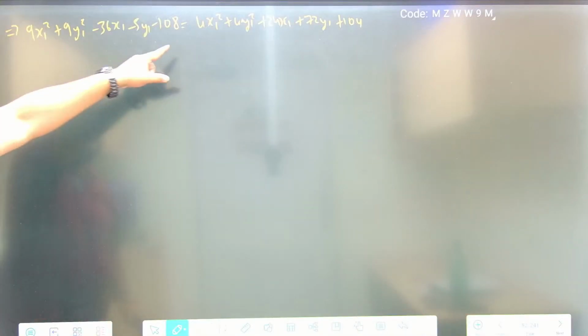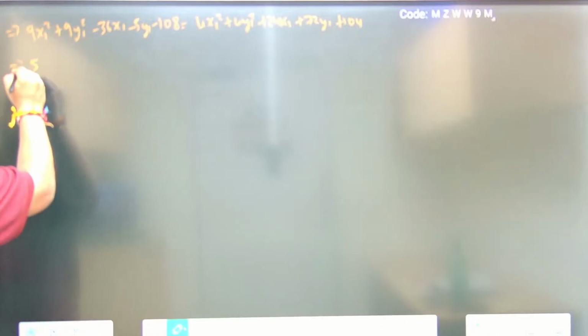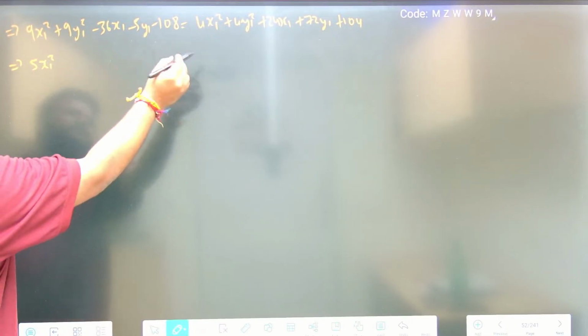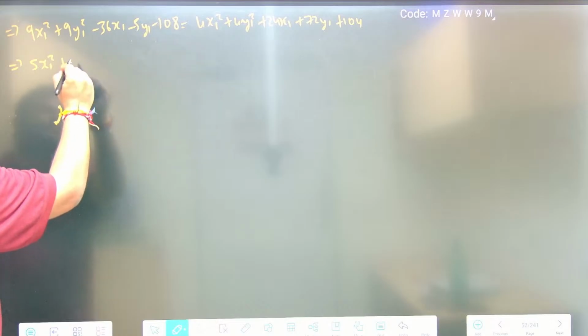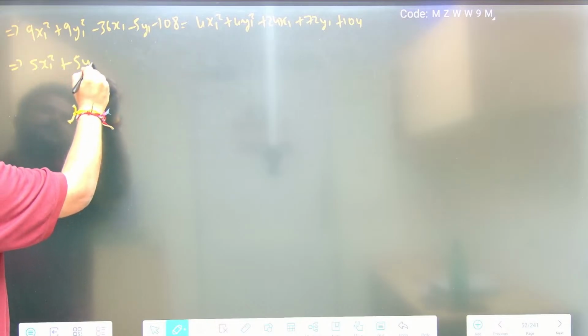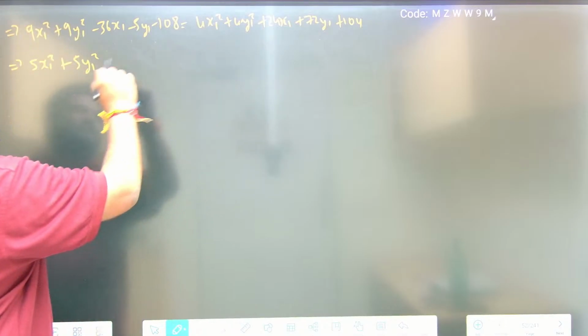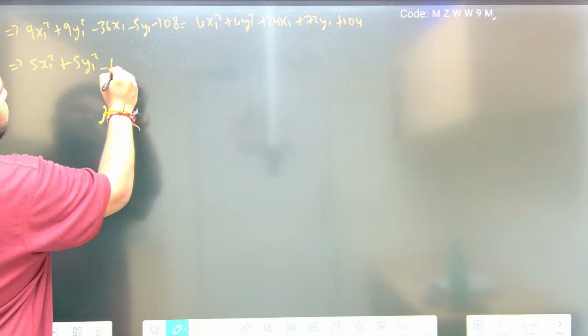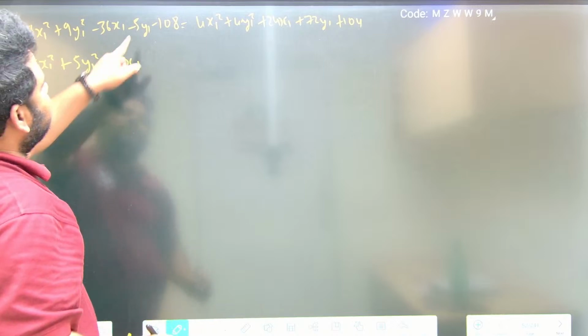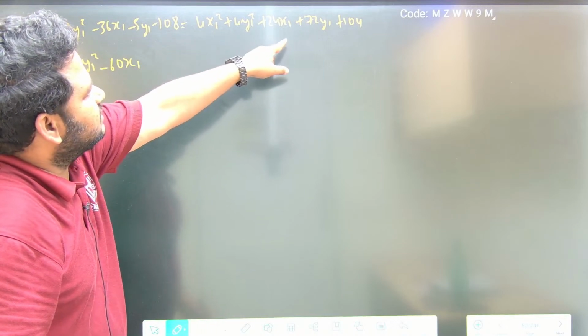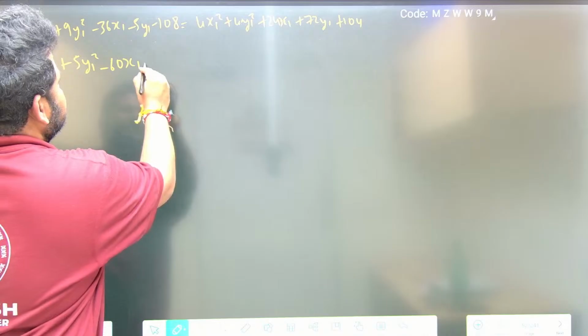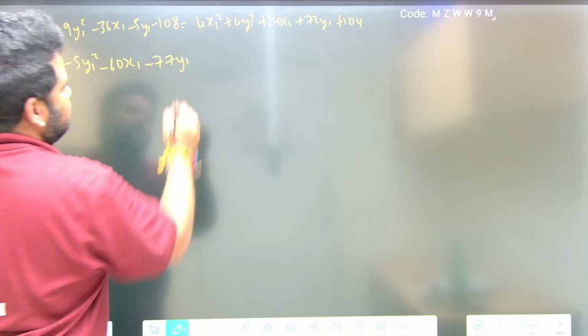Now let us equate this. If I bring this 4 this side, x1 square: 9 minus 4 will be 5 into x1 square. Similarly, 9 minus 4, 5 into y1 square. Then minus 36 plus 24, which is minus 60 x1. Minus 5 into y1, plus 72 into y1.